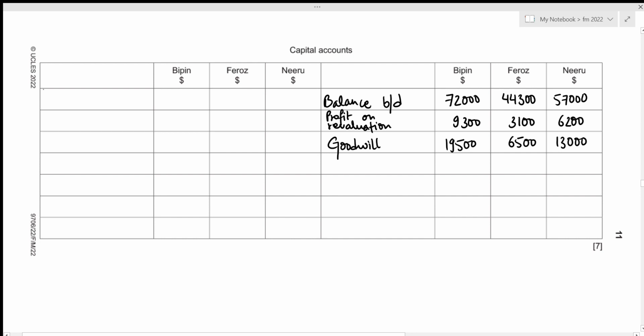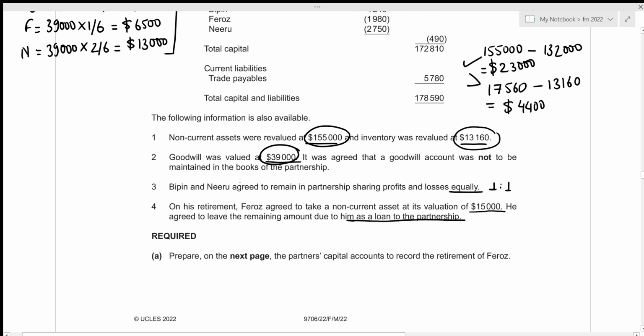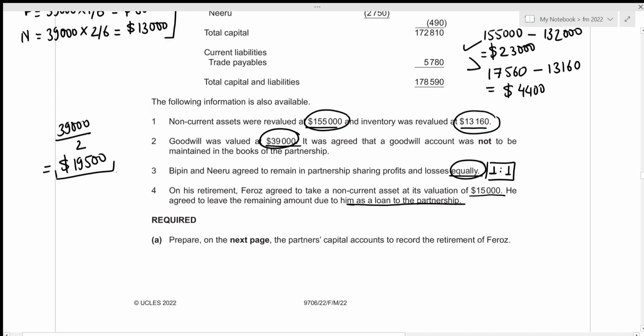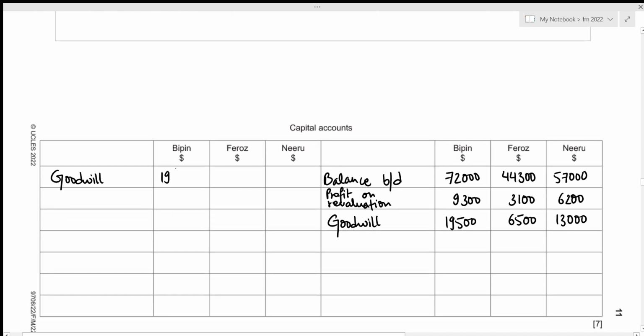Okay, now we need to record the goodwill on the basis of our new profit sharing ratio for the remaining partners Bipin and Niru. Let's have a look above. We were told that Bipin and Niru agreed to remain in partnership, sharing profits and losses equally, which means that their profit sharing ratio is 1:1. So this goodwill value of 39,000 should be shared among Bipin and Niru equally. So that's just going to be 39,000 divided by 2, which gives the goodwill value for Bipin as well as Niru to have the amount of 19,500. Let's record this in our capital account on the debit side. So that's 19,500 for Bipin, no amount for Firoz since he already left the partnership, and 19,500 for Niru.